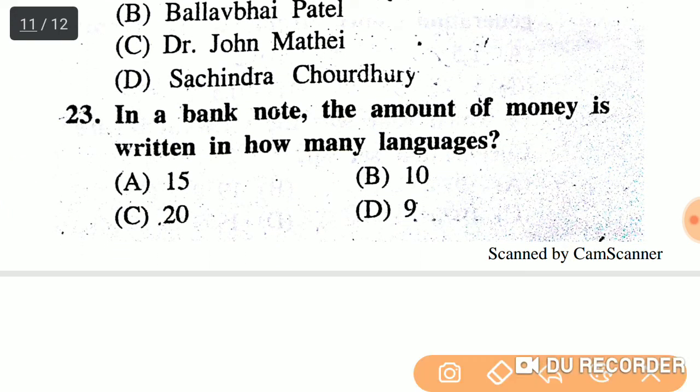Next. In a bank note, the amount of money is written in how many languages? The right answer is option A, 15.